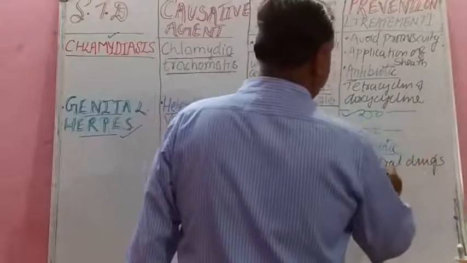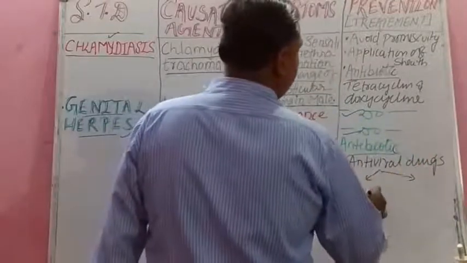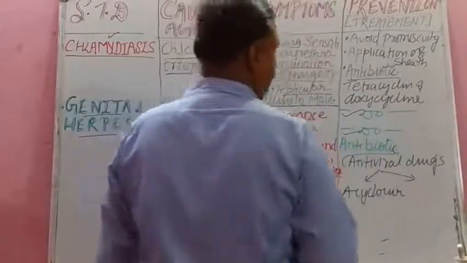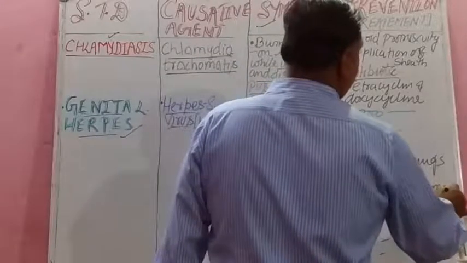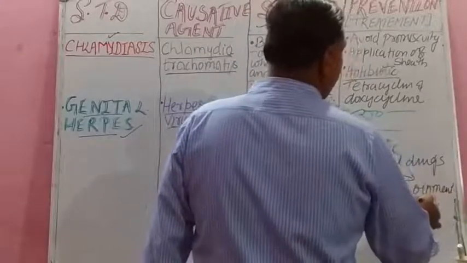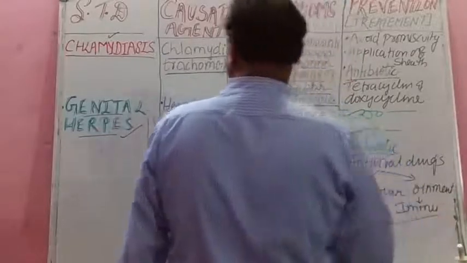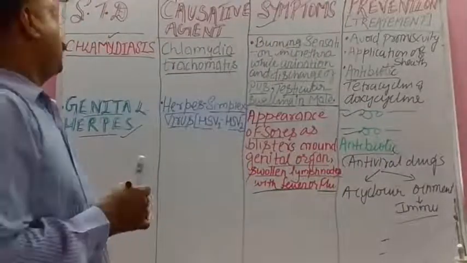One is acyclovir tablet, and the second one is ointment. The name of the ointment is Immu.